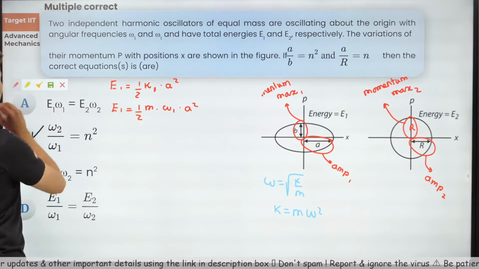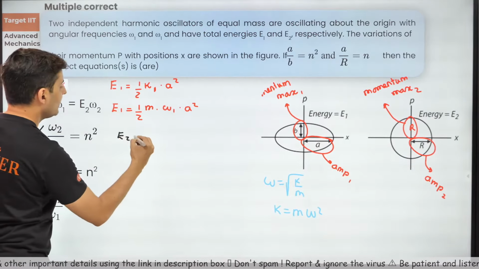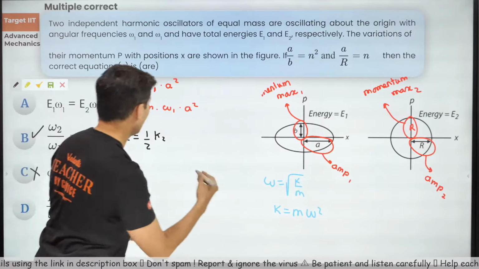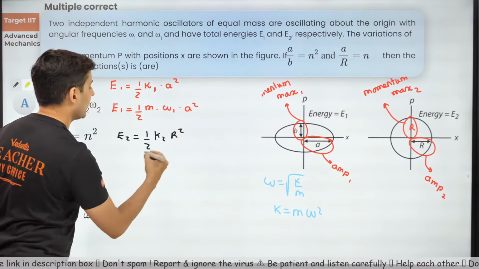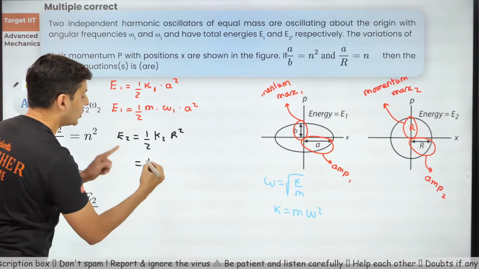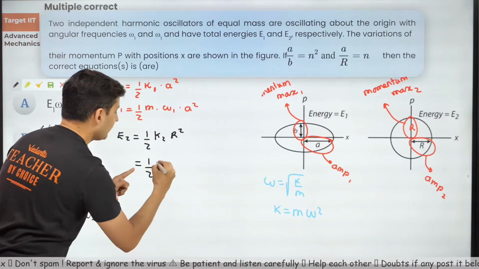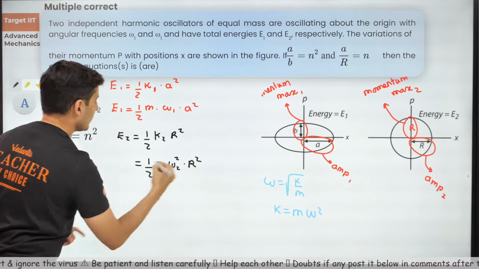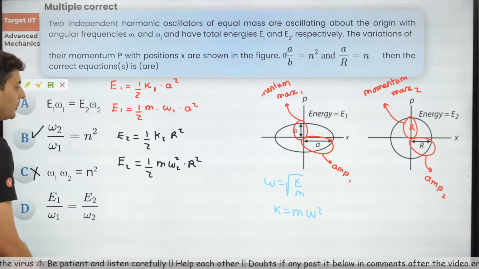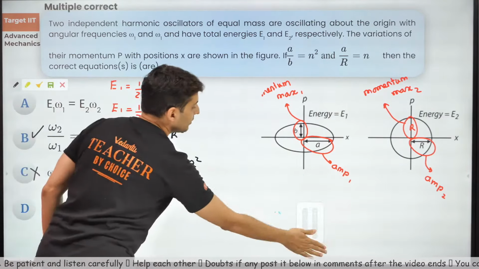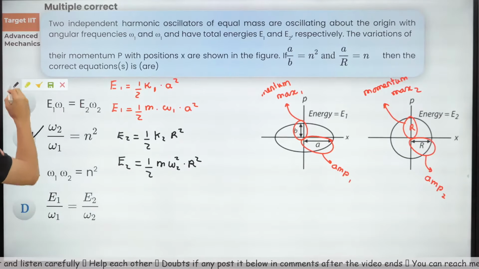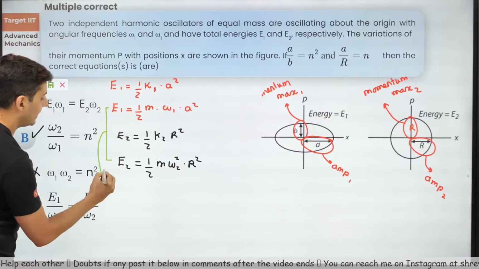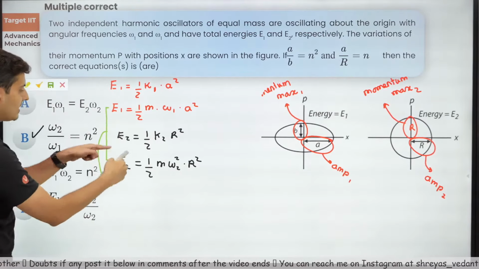Cool. Similarly, E2 will be half K2 into amplitude, amplitude is R, square. And what will be K2? K2 will be again m into omega 2 square, into R square. That is energy number 2. Interesting. Now what should be the next step? Obviously we have to divide both of them. Take these two and divide them, and see what we get.